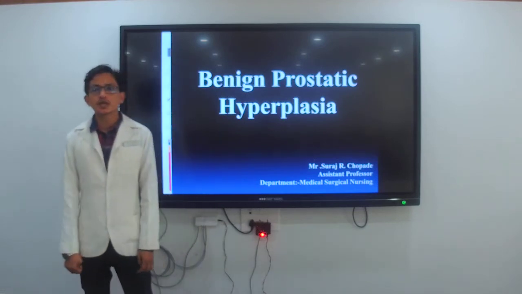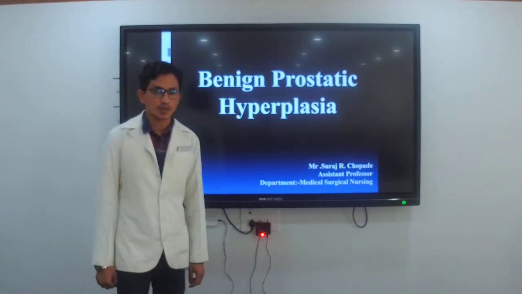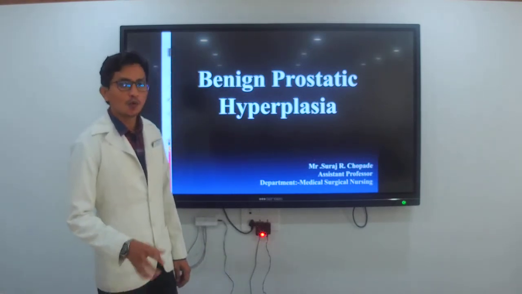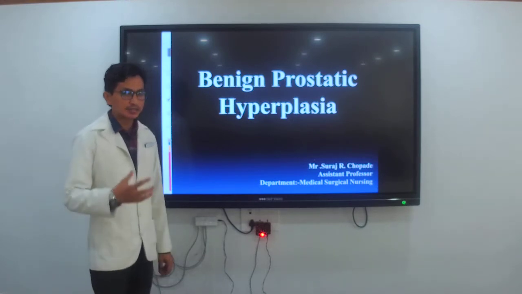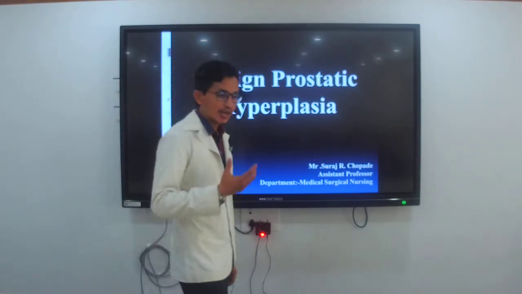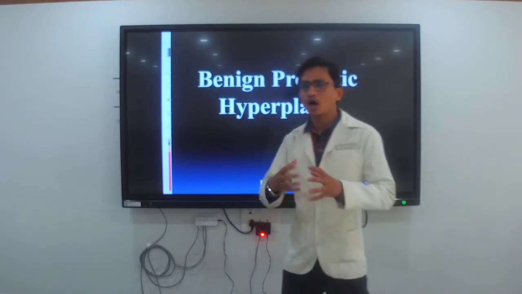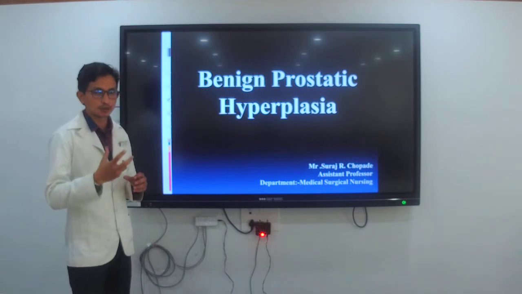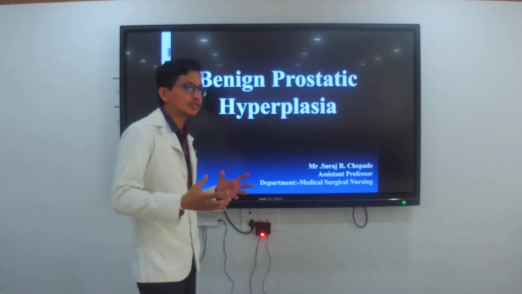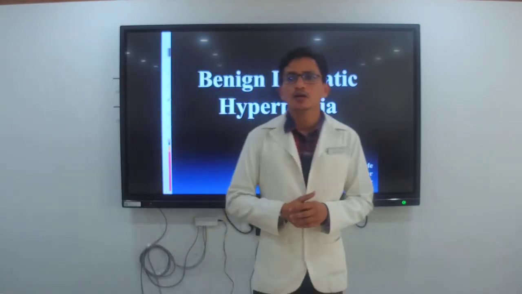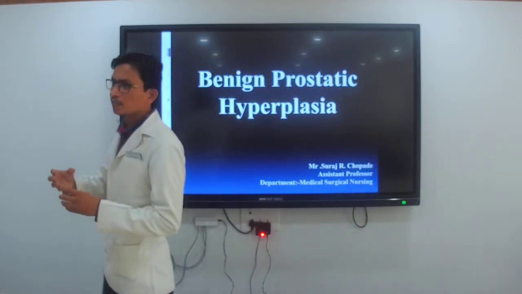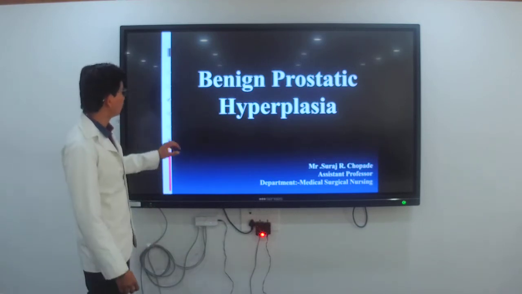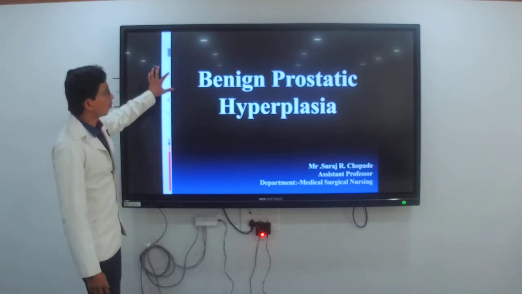Today we are going to deal with the new topic, that is BPH. BPH is nothing but benign prostatic hypertrophy. What happens in benign prostatic hypertrophy? It is the enlargement of the prostate gland, because of hormonal changes or anything else present in the body. Because of that, the prostate enlarges. This may cause complications of obstruction of the urine and hematuria. These are the symptoms which we can see in BPH.